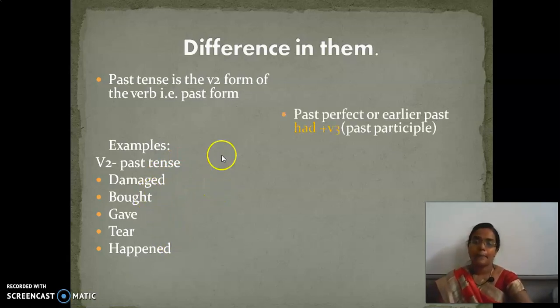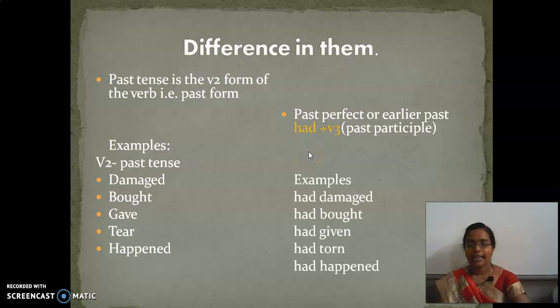Now come to past perfect or the earlier past. How will an earlier past verb be written? Had plus V3. Again I explain, V1 is present tense, V2 is past form, V3 is participle. Now, here I have given you some examples.